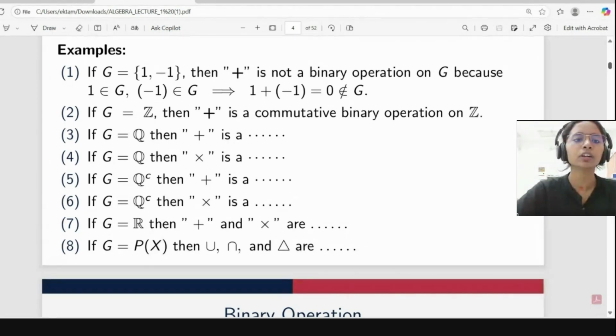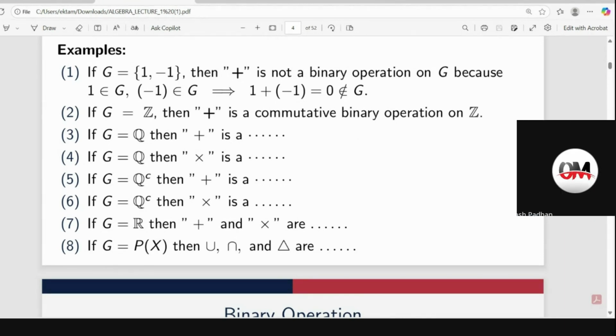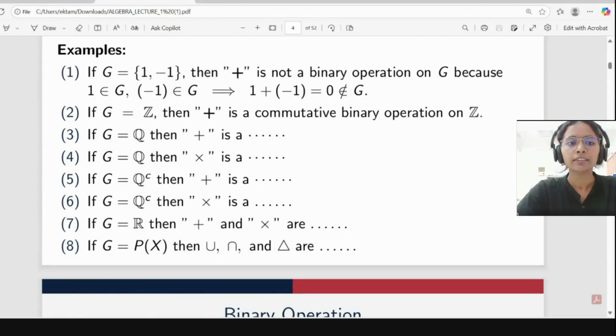After this, we will go to a bigger set like the rational numbers. What will it be with respect to addition? Can anyone give the answer? Binary operation. Okay. So in the case of rational numbers, addition and multiplication are binary operations.